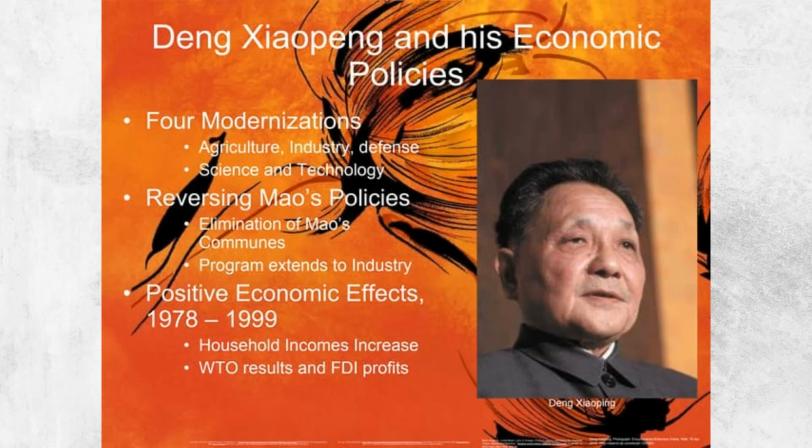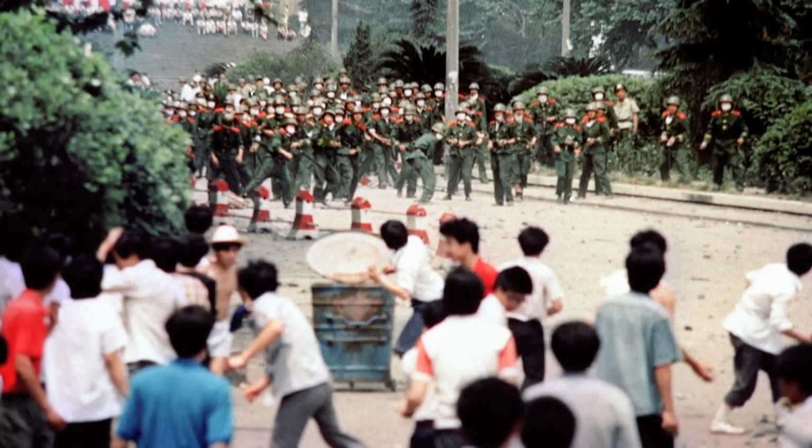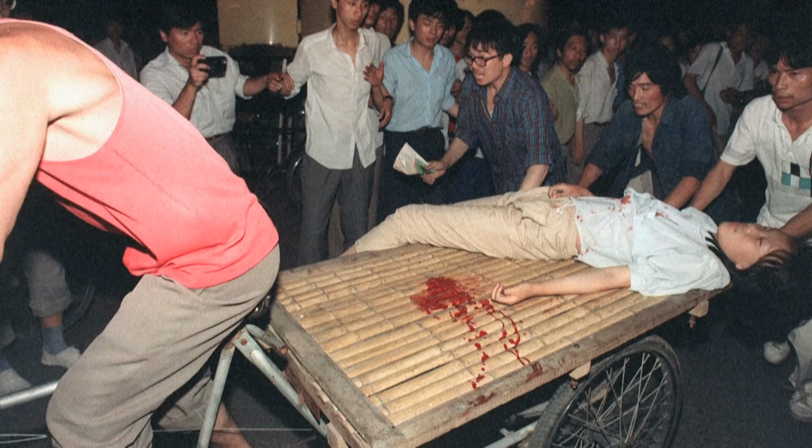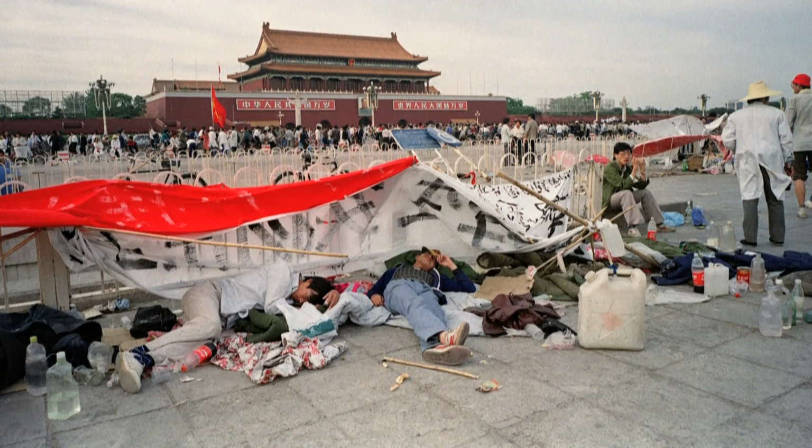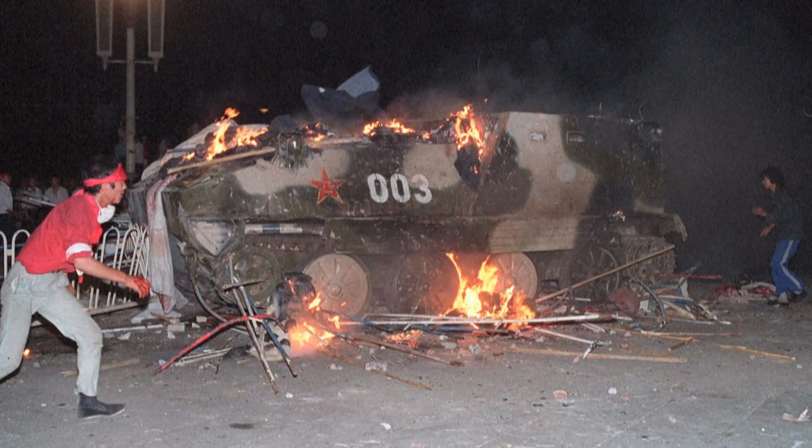These reforms brought a surge of economic growth, although a gap developed between poor farmers and wealthy city dwellers. After 30 years of reforms, China's economic output has grown greatly. Despite these economic reforms, however, communist leaders refused to allow more political freedom. Demonstrators seeking democratic reforms occupied Tiananmen Square in Beijing in May 1989. When the demonstrators refused to disperse, the government sent in troops and tanks. Thousands were killed or wounded.